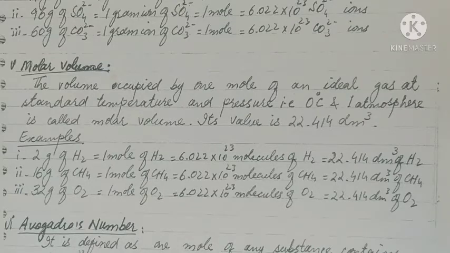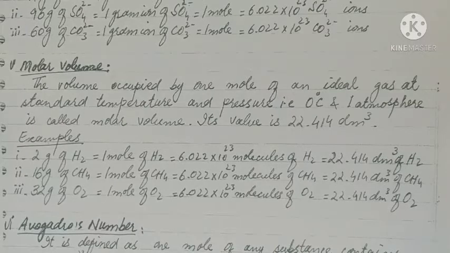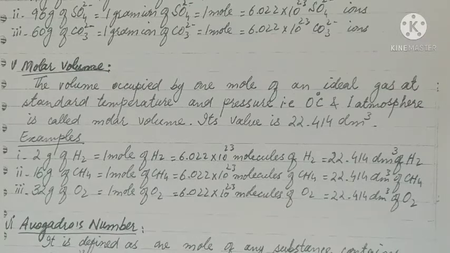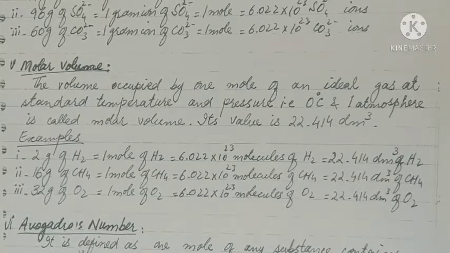16 gram of methane is equal to 1 mole of methane, which is equal to 6.022 × 10^23 molecules of methane, which is equal to 22.414 decimeter cube of methane. Then 32 gram of oxygen is equal to 1 mole of oxygen, which is equal to 6.022 × 10^23 molecules of O2, which is equal to 22.414 decimeter cube of oxygen.